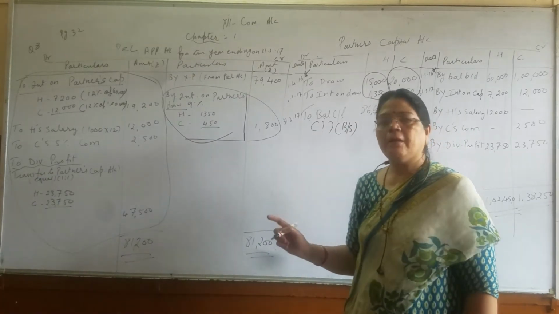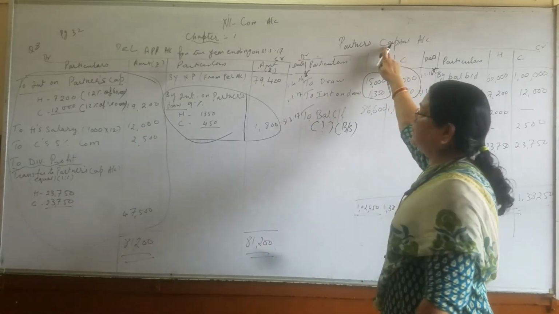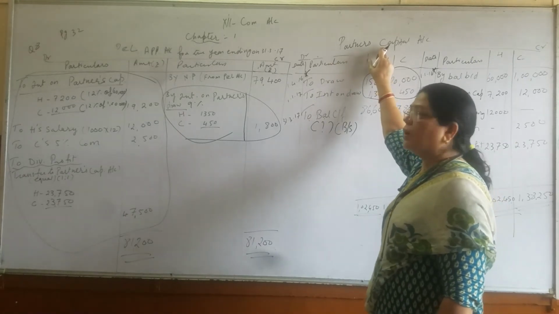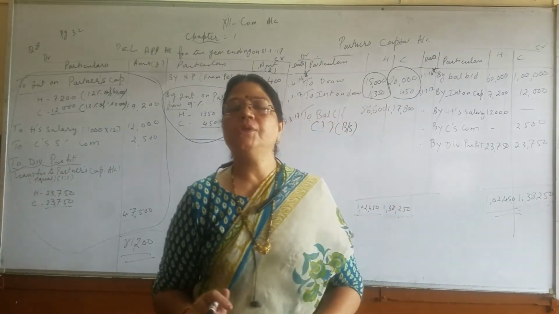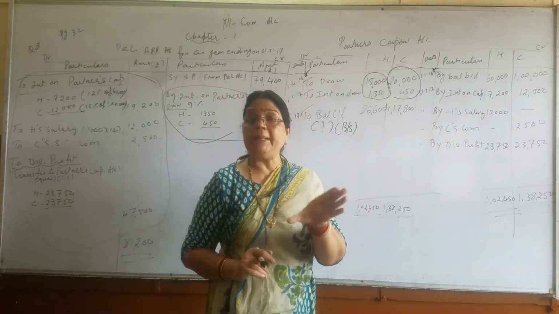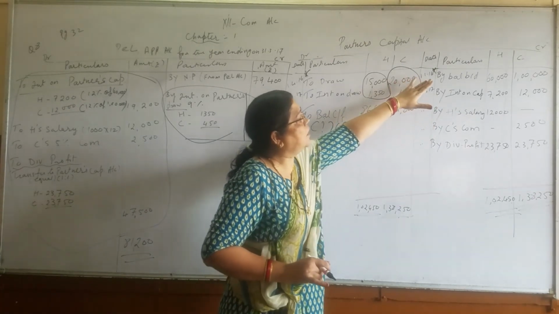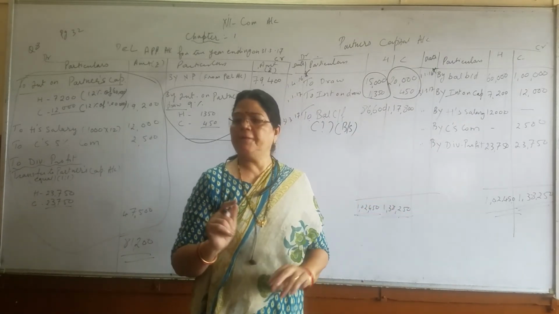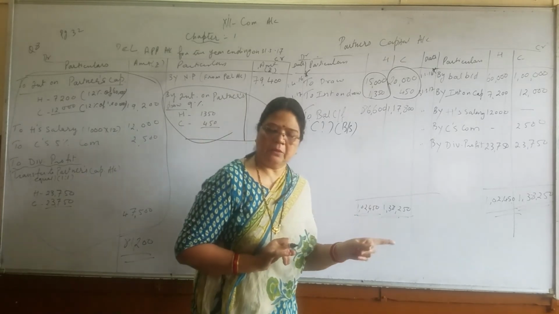So we are going to prepare our P&L appropriation account. Which method is this? Partners capital we have written. So which method is given? All the entries are written in the one account. So this is the fluctuating capital method, because we have written capital and all the remaining entries also in one account. So in this way we are going to prepare the appropriation account and capital account.